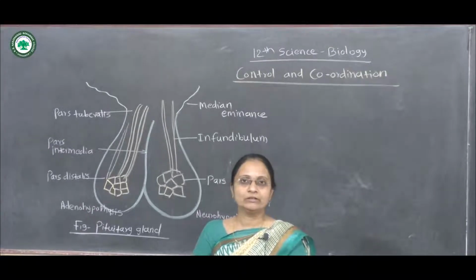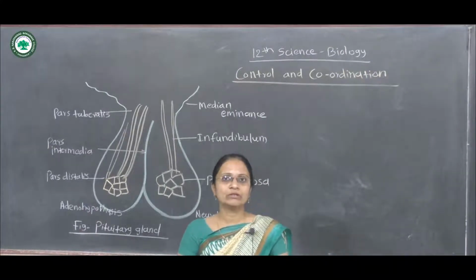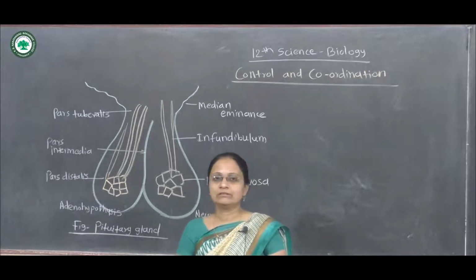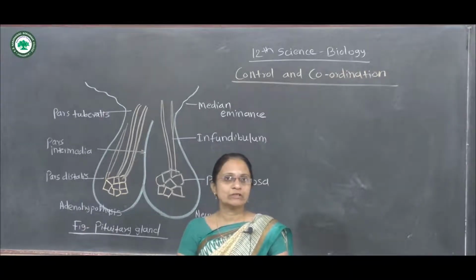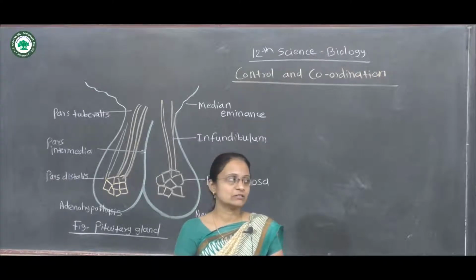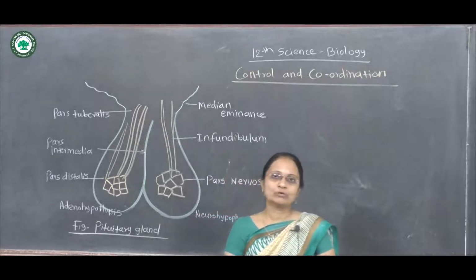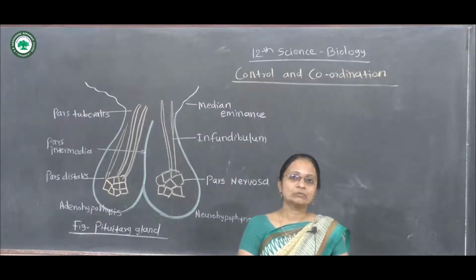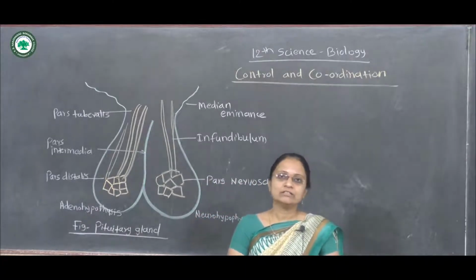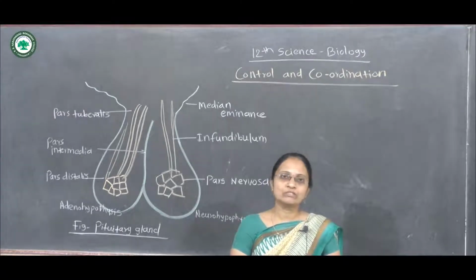This video belongs to the chapter Control and Coordination from the 12th Science. As per the new syllabus of the State Board, the various content of this chapter we have already discussed in the previous videos. In the previous video, we have seen the different types of nervous systems, that is the central, peripheral, and autonomous nervous system.